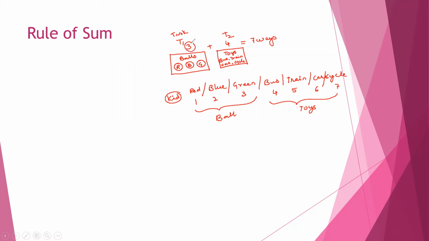There are 3 options because there are 3 balls. In task 2, how many options are there? There are 4 options. Now I am not doing both at a time. We are going to add these two things. So now let us see the rule.